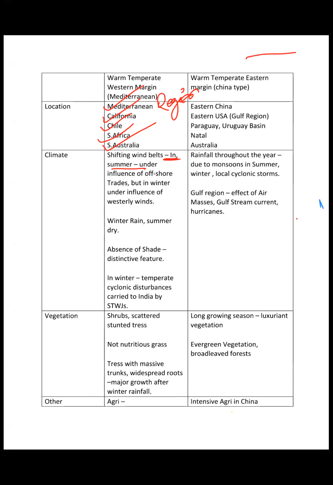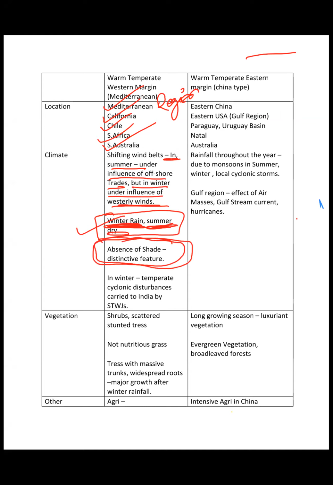In summer, it is under the influence of offshore trades, but in winter, under the influence of westerly winds, right? So as a result, this is a very peculiar type of climate in that it has rainfall in winter, but the summer season goes dry, right? There is no shade in this climate type. It is a very distinctive feature, and this is a very important fact you should remember.